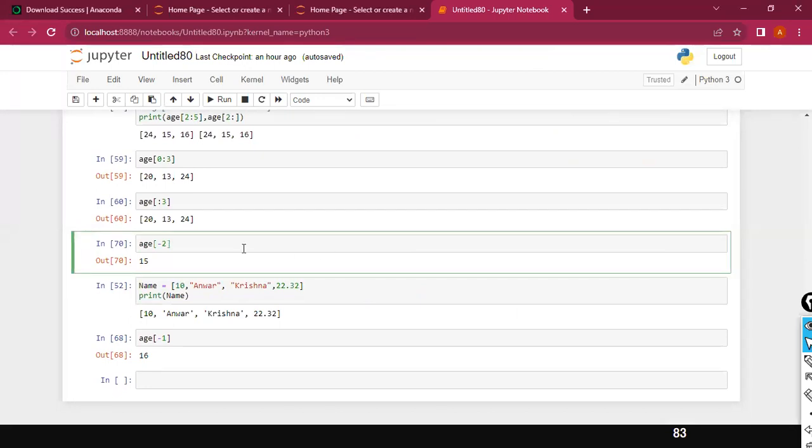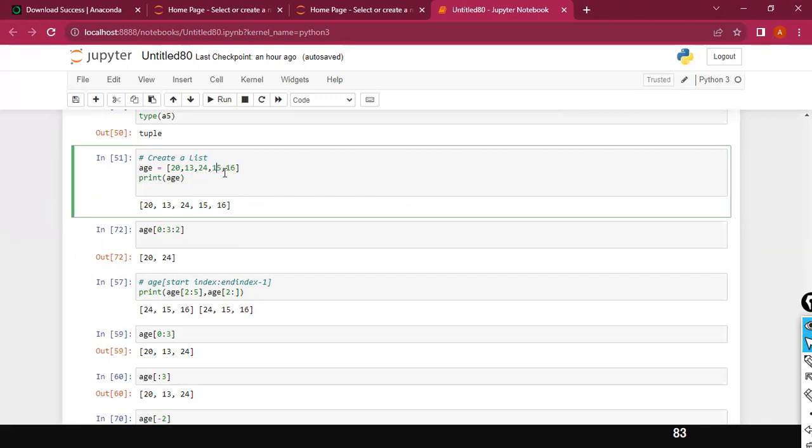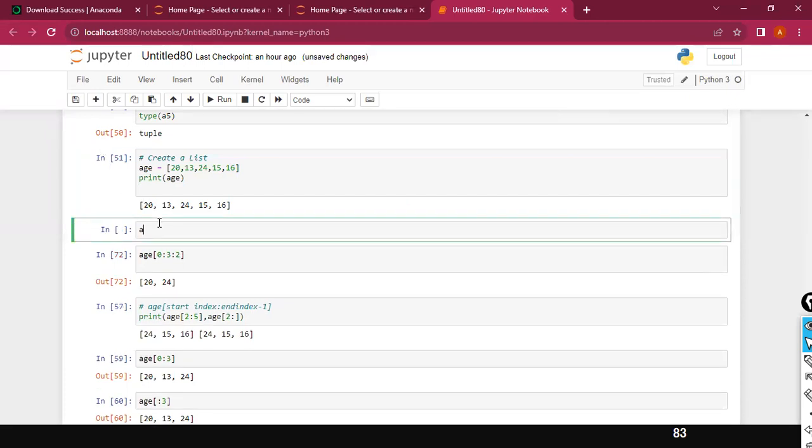So -2 is the second value from the right side to the left side. If you want to access a value from right to left, use negative indexes. If you want to display the last value, you can use age of square bracket 0, 1, 2, 3, 4, or you can say 5. For example, in this case 0, 1, 2, 3, 4,